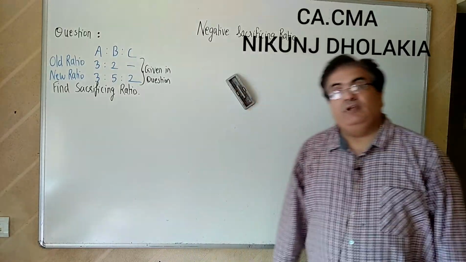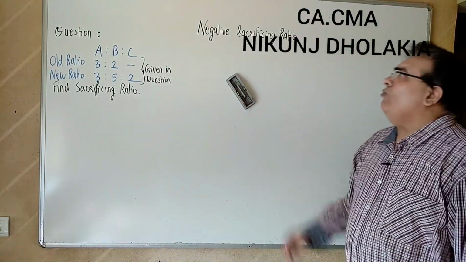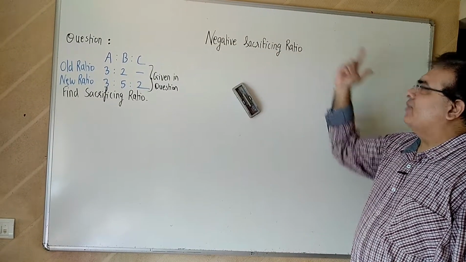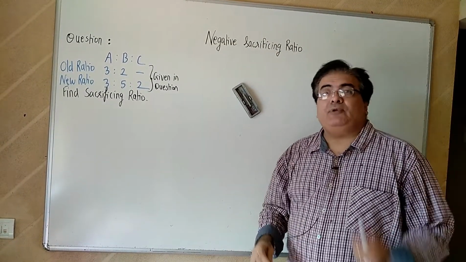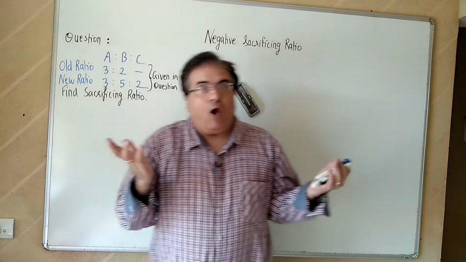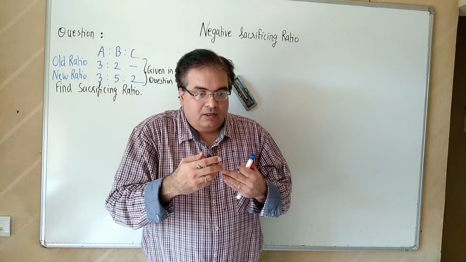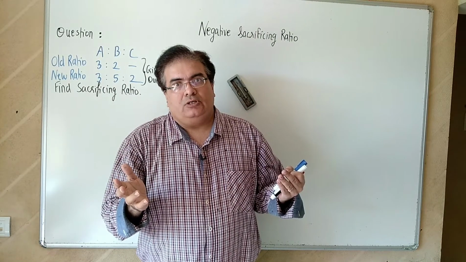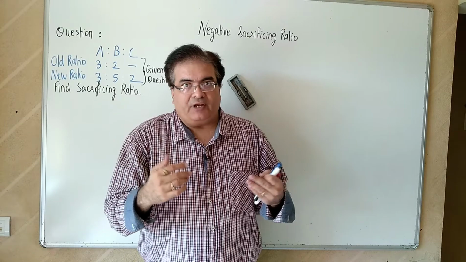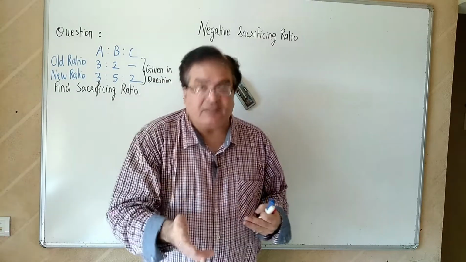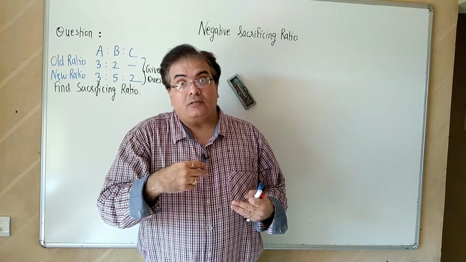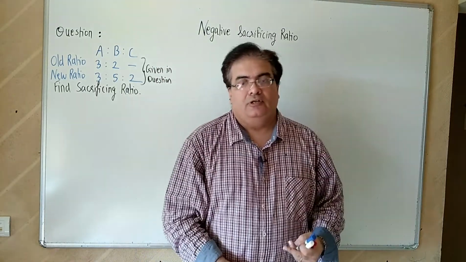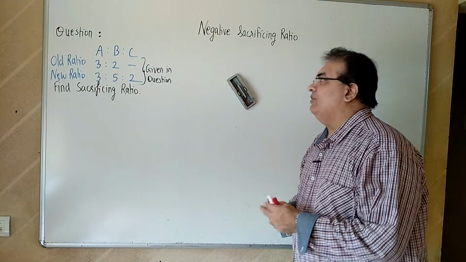Today, we will learn how we can get a negative sacrificing ratio in the chapter on admission of a partner. I mean, how can we get a sacrificing ratio in minus? You know, at the time of admission of a partner, the old partner sacrifices. But then you get the answer of sacrificing ratio in minus. So how is that possible? Let's have a look.